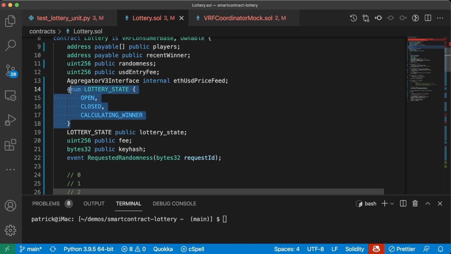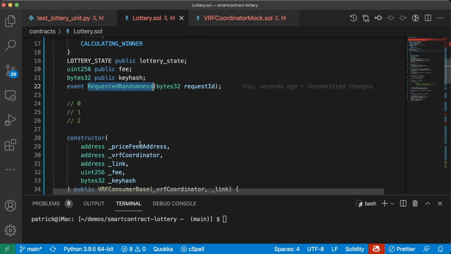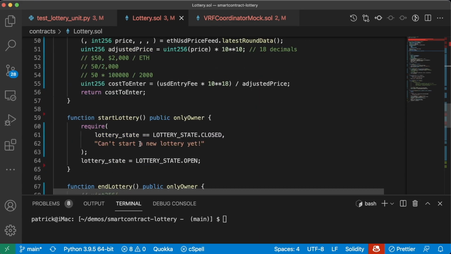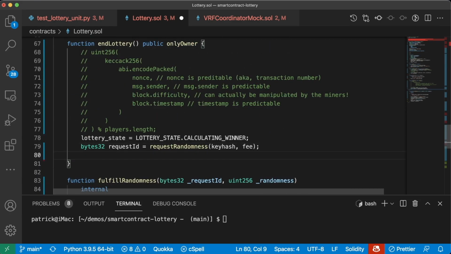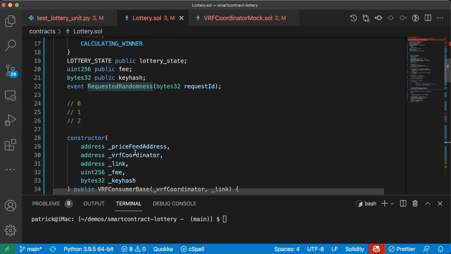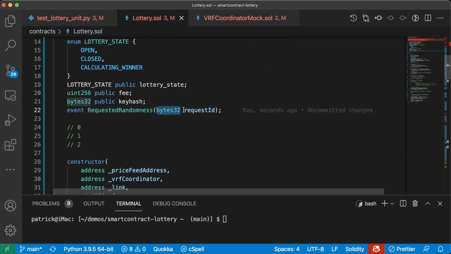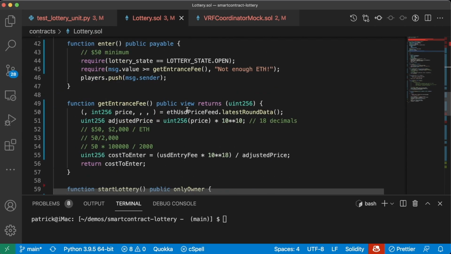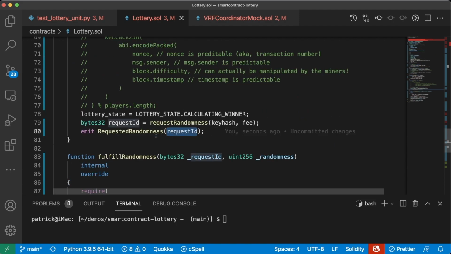It's really similar to the enum in this regard. To emit one of these events, all we have to do in our end lottery bit is we'll do emit requested randomness and then request ID. Because requested randomness takes a bytes32 as an input parameter, and we're going to pass it that request ID as an input parameter.